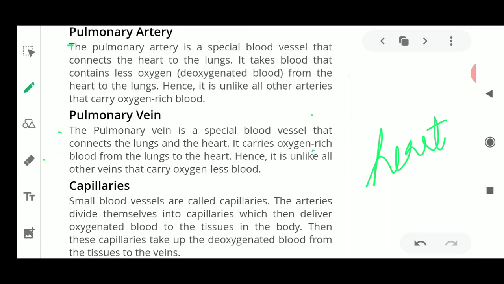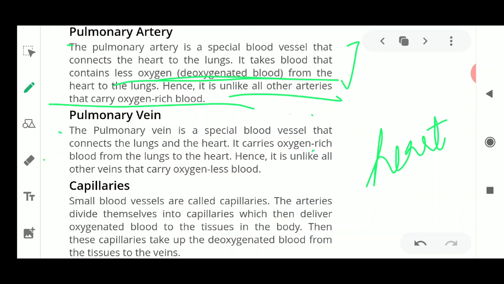I'll quickly read out what is given here about the pulmonary artery, though I have already told you the concept. The pulmonary artery is a special blood vessel that connects the heart to the lungs. It takes blood that contains less oxygen, or deoxygenated blood. Arteries always carry pure blood except the pulmonary artery, which carries less oxygenated blood. And what about the pulmonary vein? Unlike the pulmonary artery, it carries oxygen-rich blood. Next is the pulmonary vein.